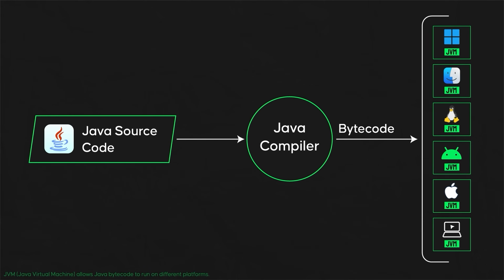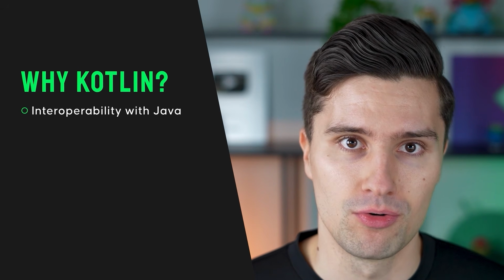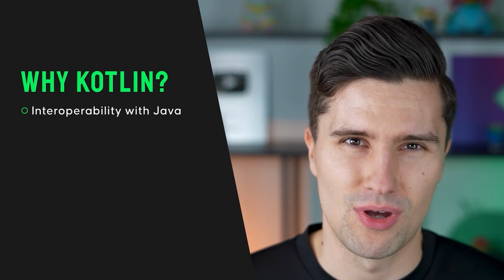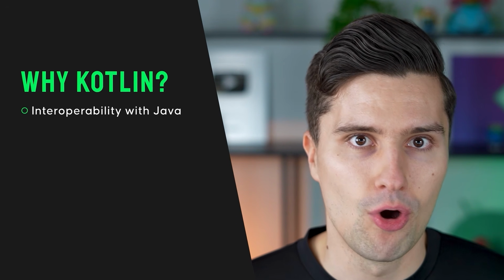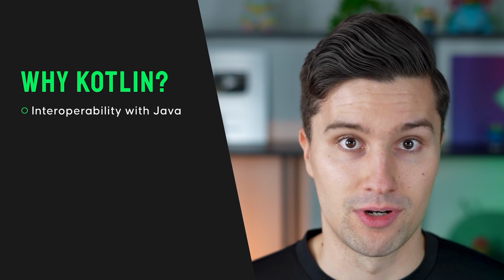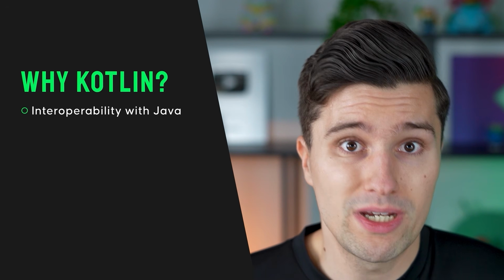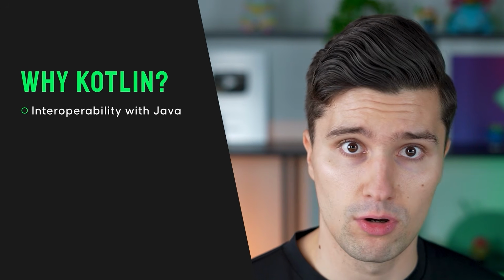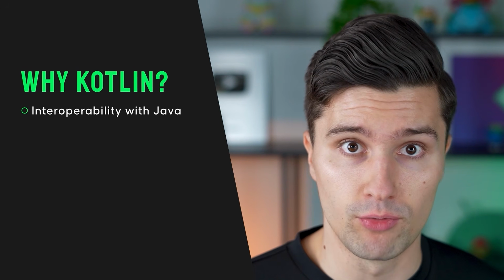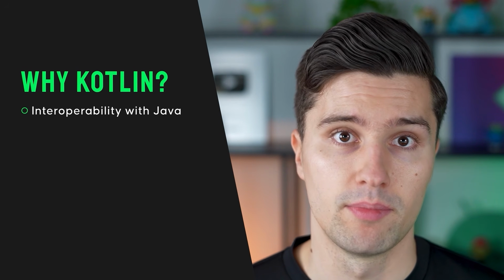So that means it actually translates down to the same type of machine instructions. We call that bytecode that Java does as well. So under the hood, when a Java or Kotlin program is run, our machine does not even know whether that was written in Kotlin or Java on our higher level. And that's very cool because we can really mix Java and Kotlin code in a single project and maybe make use of older Java code other people have already written for us and use that in our Kotlin-based projects.